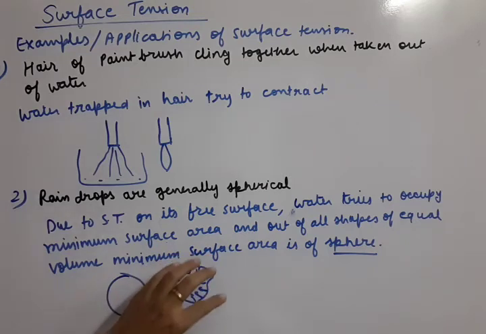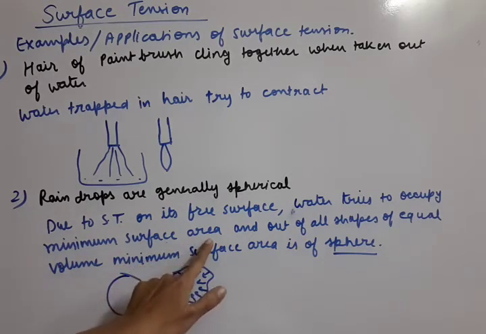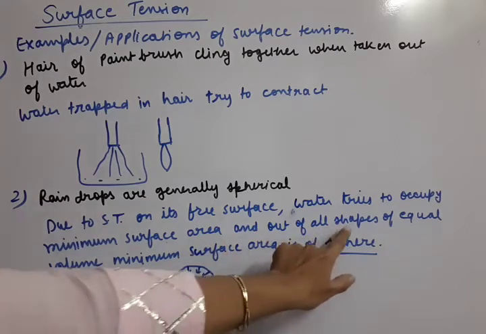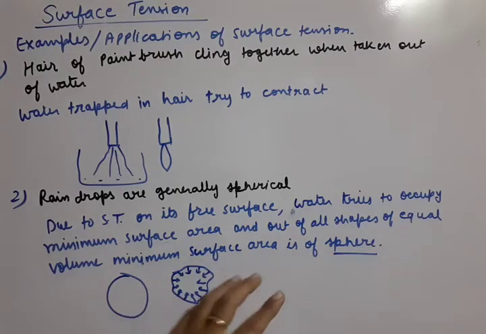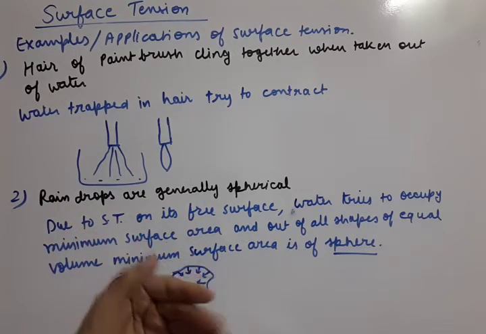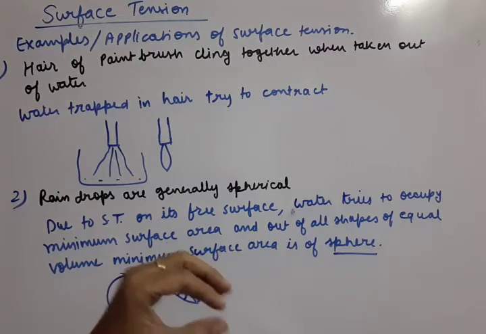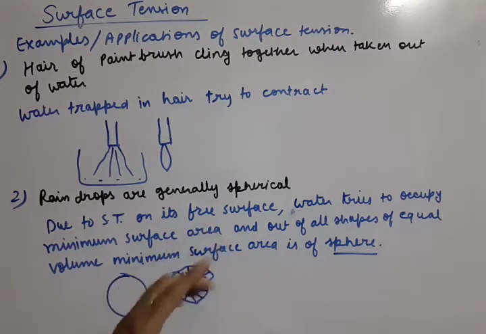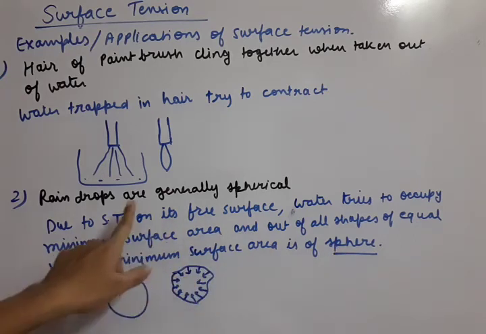So what will happen? The liquid has the property to contract, trying to occupy minimum surface area. Now if we try different shapes, out of all shapes of equal volume, minimum surface area is obtained for a sphere. You can take multiple shapes like cylindrical, cuboid, spherical, triangular. In comparison to all the possible shapes, if we keep equal volume, that means equal water, then minimum surface area will be for the sphere. That's why raindrops are spherical.